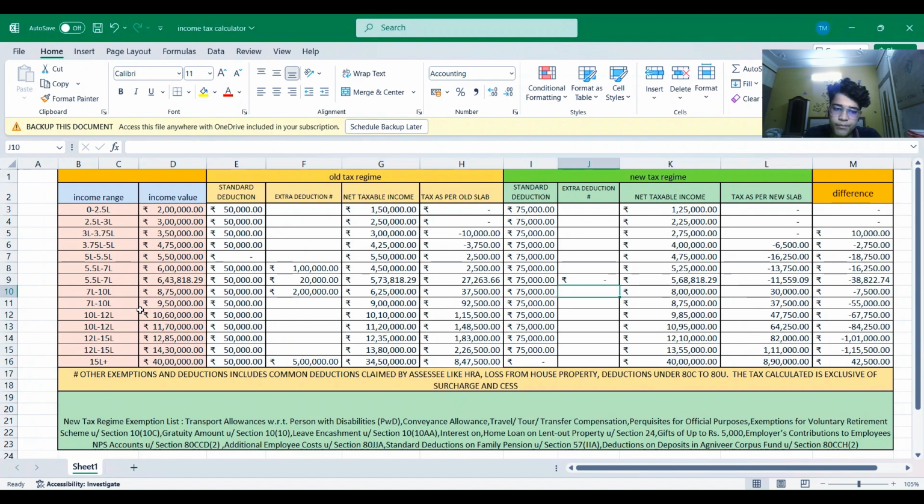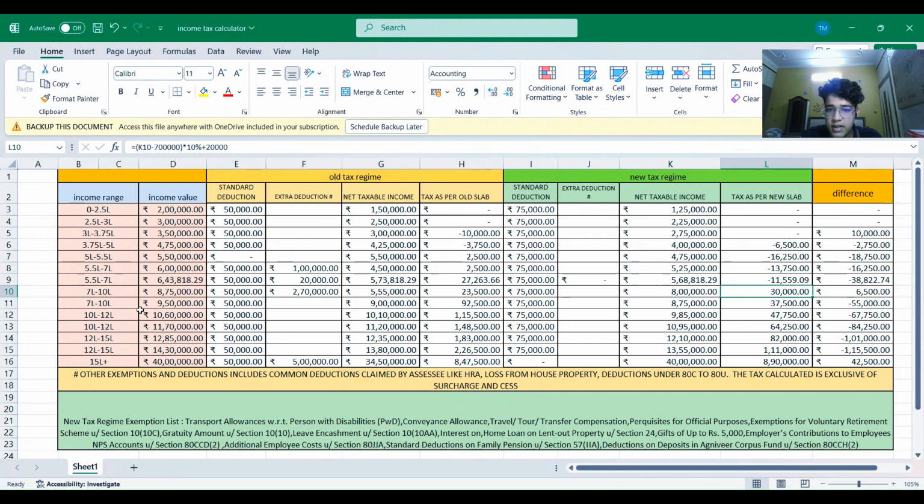Let us now consider if in the same income range, the income value was 8 lakh 75,000, and the SSE was now able to get the extra deduction, maybe from some tax planning or something else. He is able to now get the deduction of suppose 70,000 more, that is 2 lakh 70,000. Now we can see the tax is now changed to 23,500, and in the new regime, it is showing 30,000.